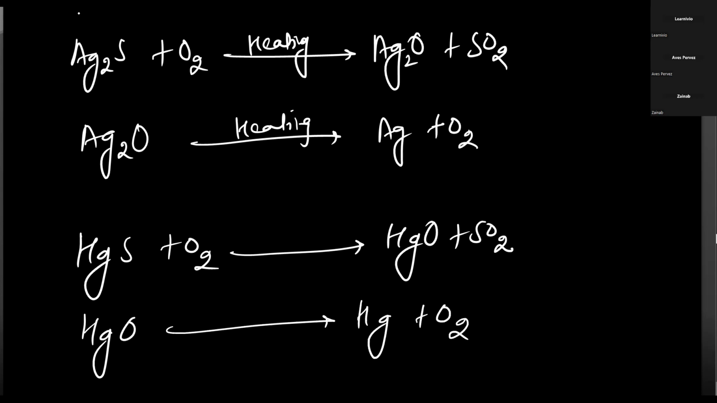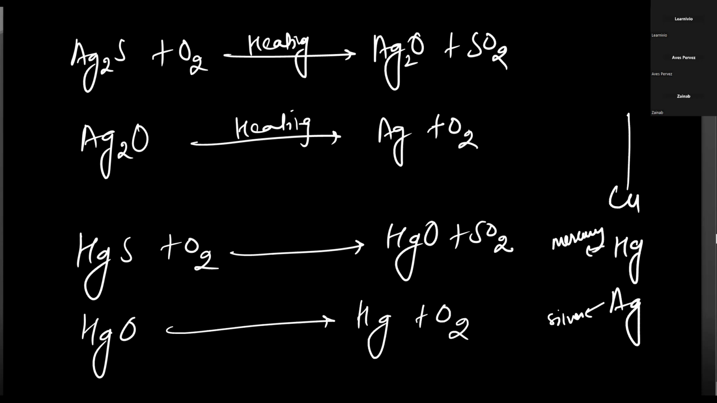Since Hg and Ag are below copper in the reactivity series, and as we move upward in the reactivity series, like copper, mercury, silver, these are below copper. As we move upward, we need a reducing agent for the reduction, for removing the oxygen.